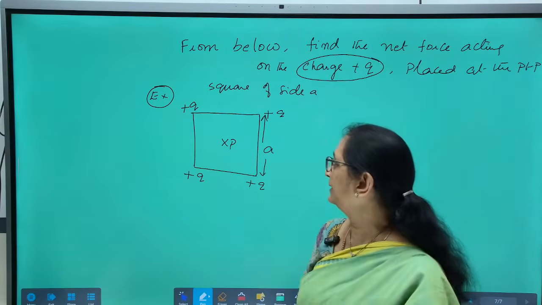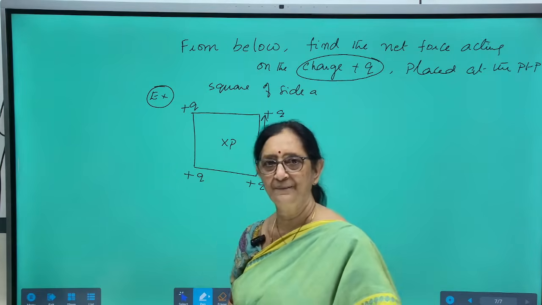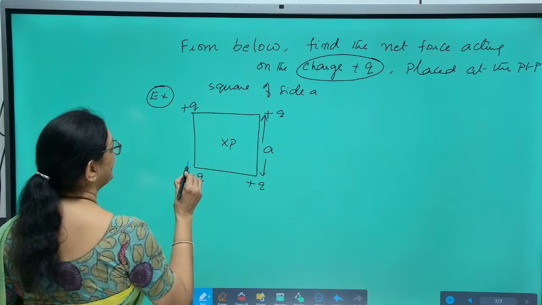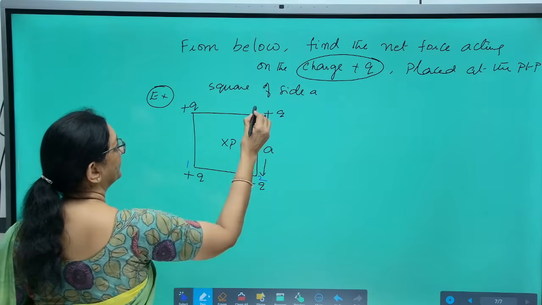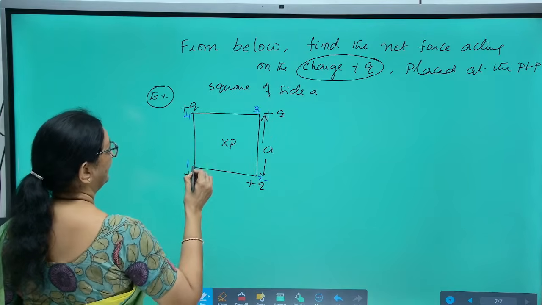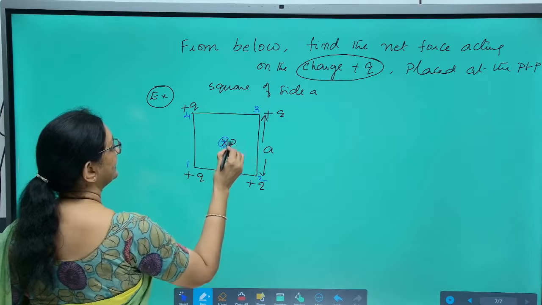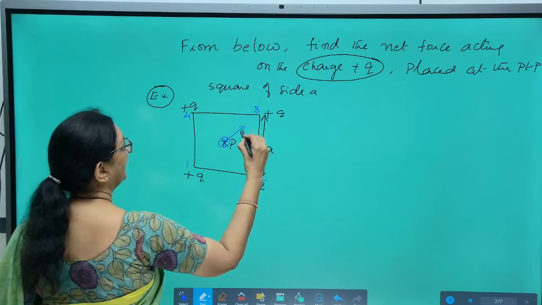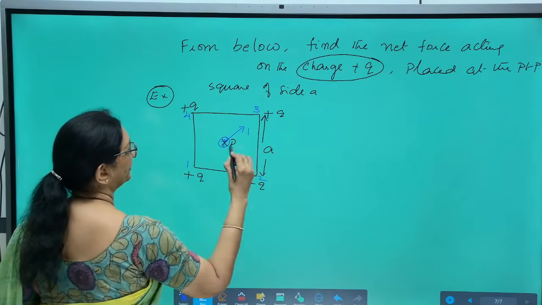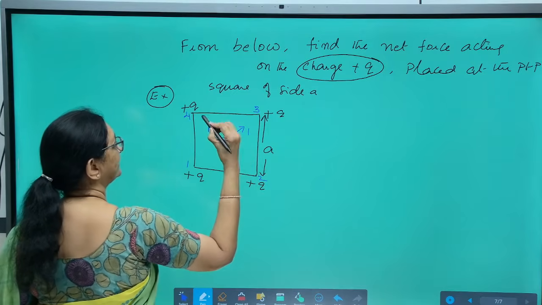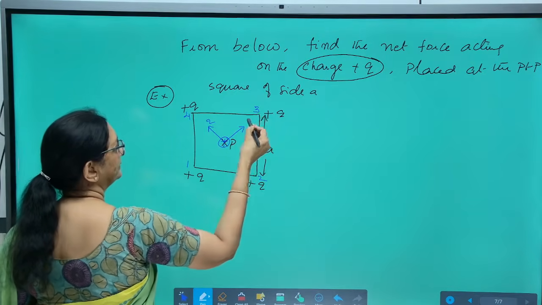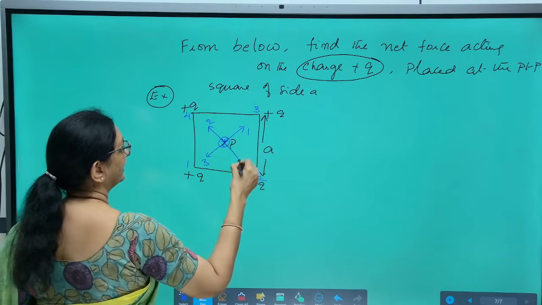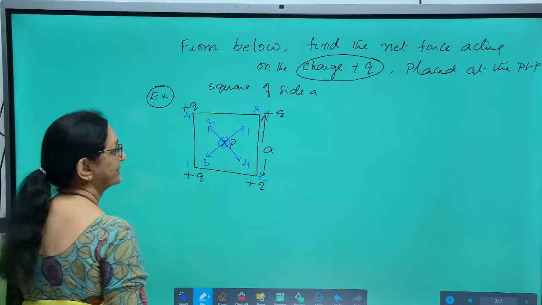We need to find out the net force acting on the point P. So, here follow me very carefully. Let us name the corners. This as 1, this as 2, this as 3, this as 4. This is plus Q, here there is plus Q charge. So, this exerts repulsion in this direction. This is plus Q, it exerts repulsive force in this direction. This also exerts repulsive force on this in this direction.